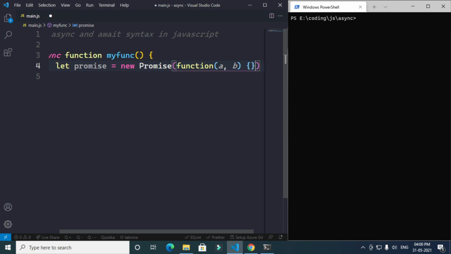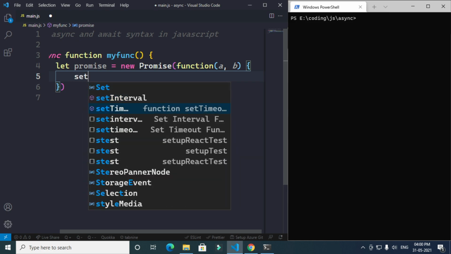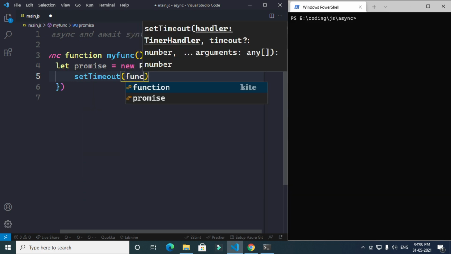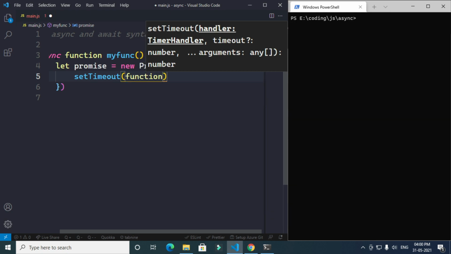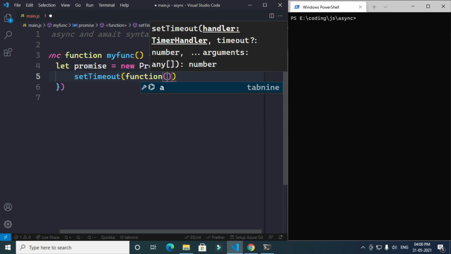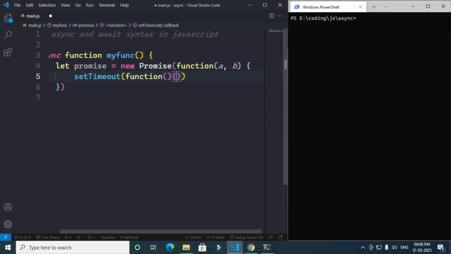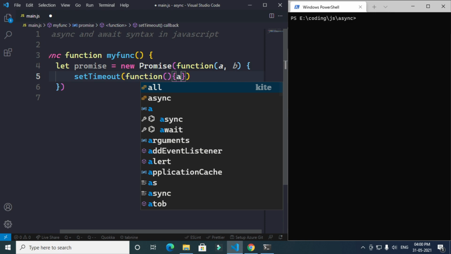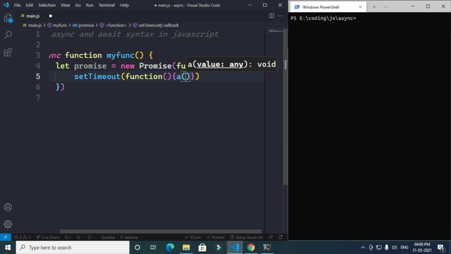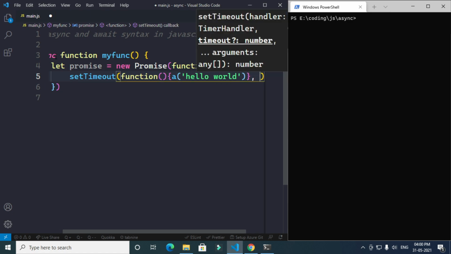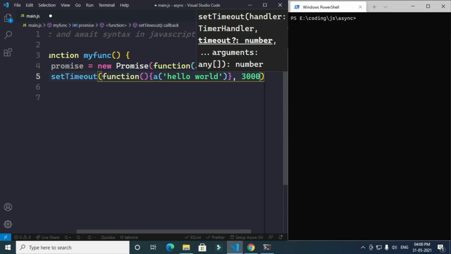This function will have a setTimeout method, which is built into JavaScript. This setTimeout method will have a function, and inside this function we will have the a to call "hello world," and this will have 3000 milliseconds to run.